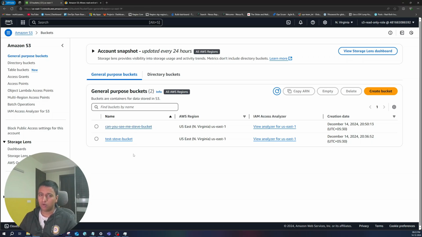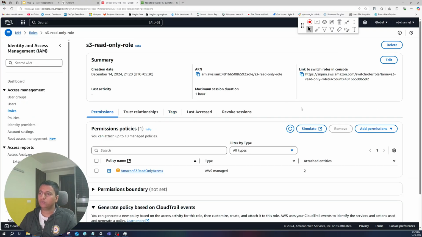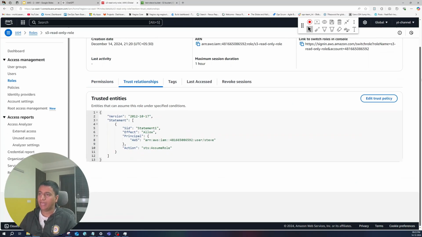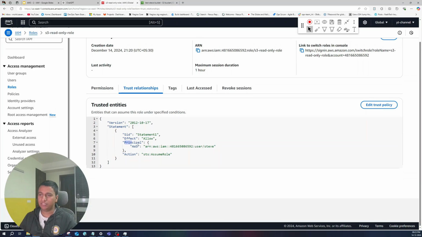Let me show you how this works. Let's go back to the role. Over here you see the usual permissions that you see with the user. But you also see a trust relationship, and it says that this principal, that is the AWS user Steve, is allowed to take this action, and the action is STS assume role.